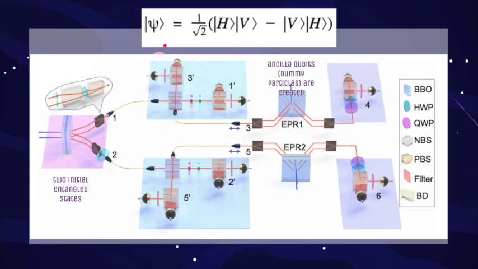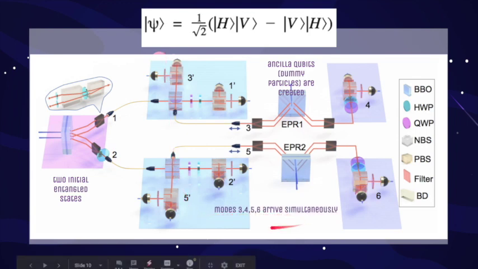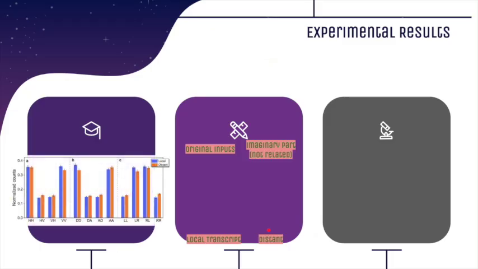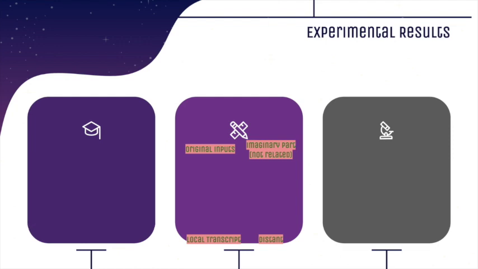These are then traveled with optical fibers, known as SMFs, and guided for the partial Bell state projection operations, and they meet simultaneously. The experiment uses two non-polarizing beam splitters, known as NBSs, to carry out unitary transformations, which finally creates the clones. At the end, the extras are discarded and the particles of interest are detected. Polarization measurements are performed on these photons for their states to be determined and to compare the photons to deduce state fidelity. Let's see the results of the experiment and why it is particularly successful.